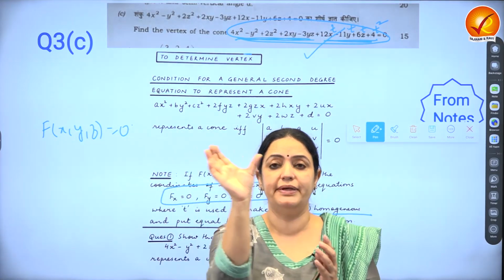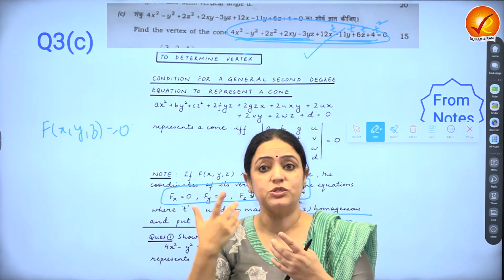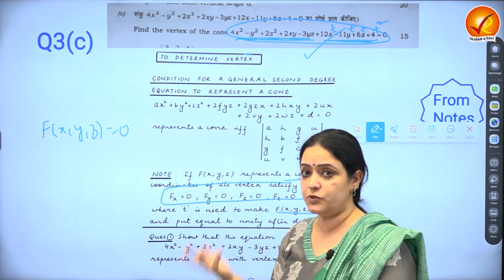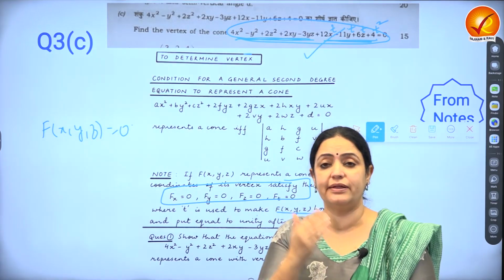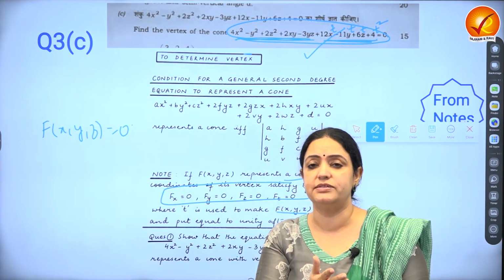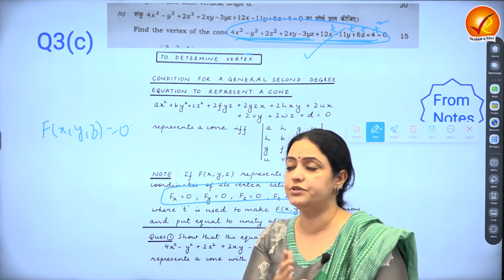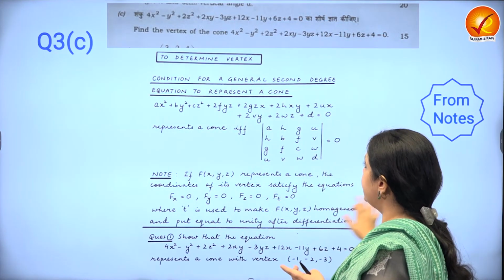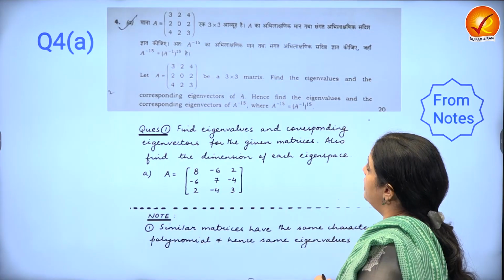So procedure is important, but students, if you can't recognize how this question has to be tackled, the procedure is not going to help you. First, the recognition, which is based on categorization. So it's very important to know how to cover the entire syllabus through bits and pieces.